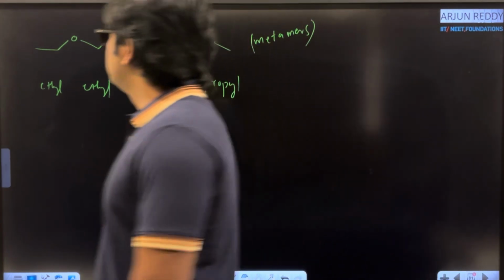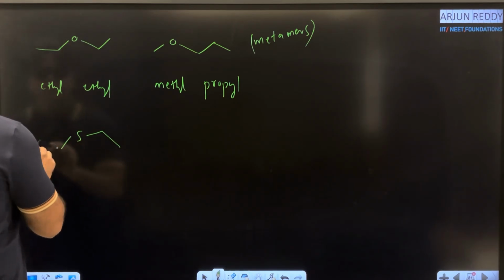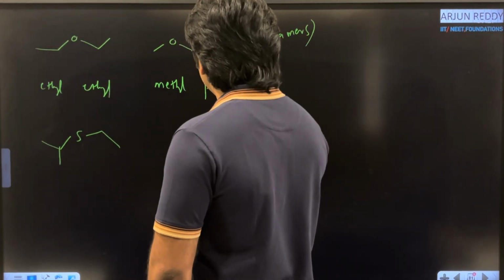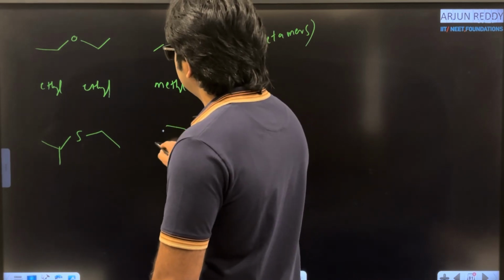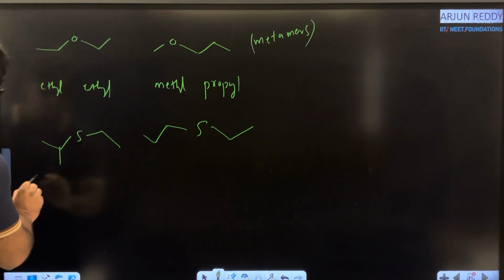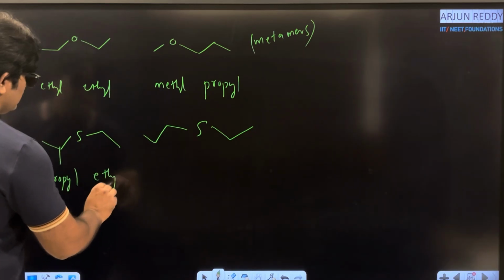Clear? Same type of example I am taking by using sulfur. Here one side ethyl group, other side I am taking propyl group. Here isopropyl and on the right side ethyl.